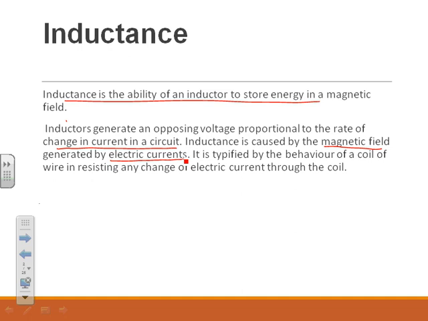resisting any change of the electric current. That is the characteristic behavior of the coil of wire in resisting any change of the electric current through the coil. So by changing the electric current, that means while supplying AC current, it will generate some inductive property or inductance.